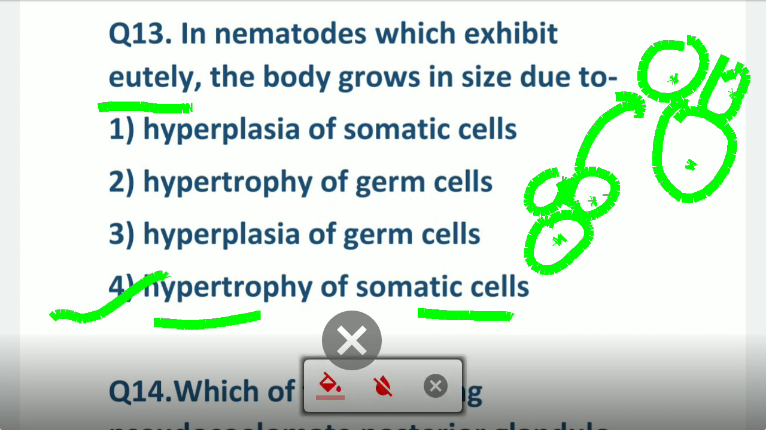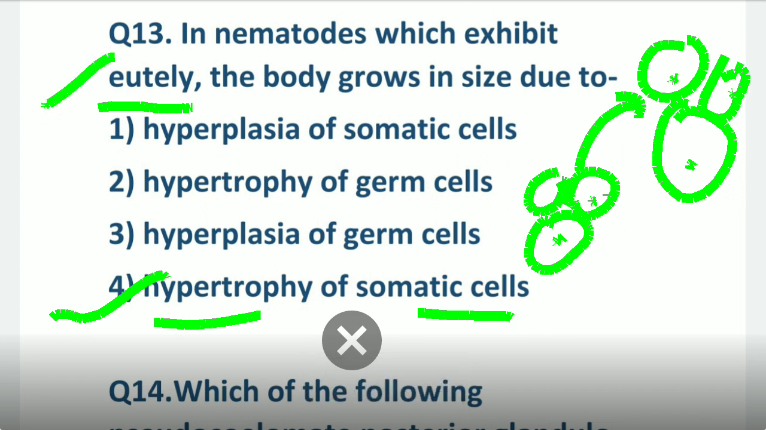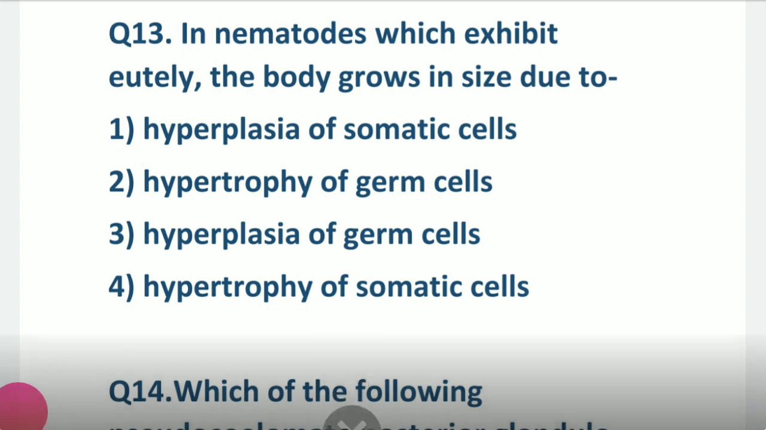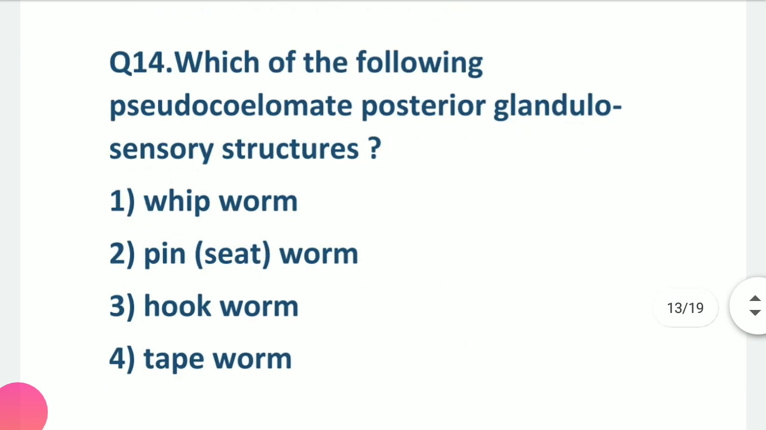Okay, that is known as hypertrophy of somatic cell. Hypertrophy means only cell size increases but number does not increase. So this phenomenon is Eutely, which is seen in the Aschelminthes. This is very, very important. Okay, very important. So now coming to the next question.